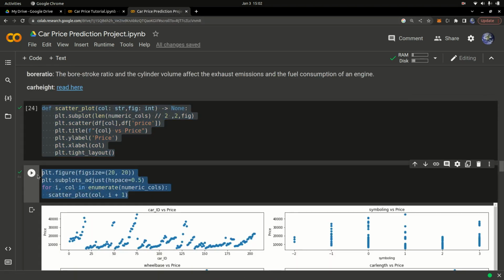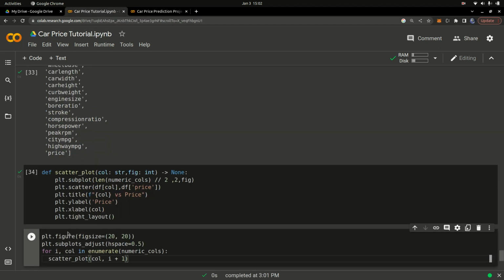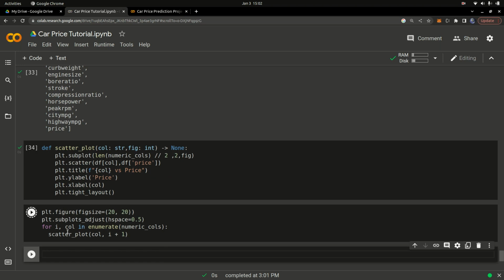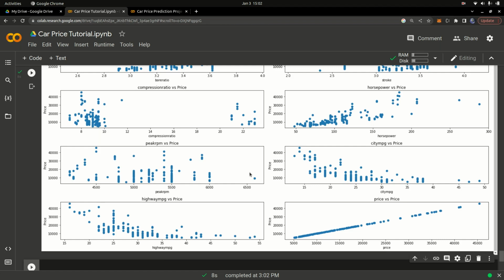So I'm just going to go ahead up here and paste the code right there and then press enter. It's going to draw for us a scatter plot of all the different features we have. Let's give it some time, and it's going to draw a scatter plot that's going to look something like this. You can see it's drawing each of the numeric features against the price. So you can see the price of the car and its corresponding highway MPG.